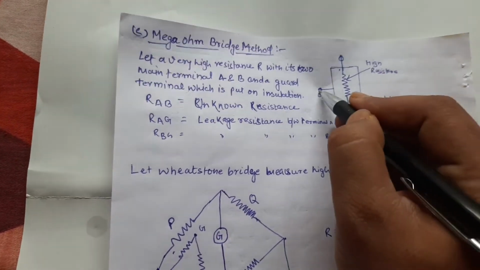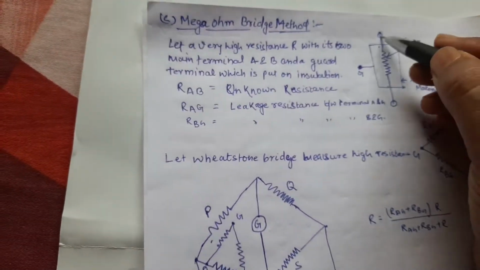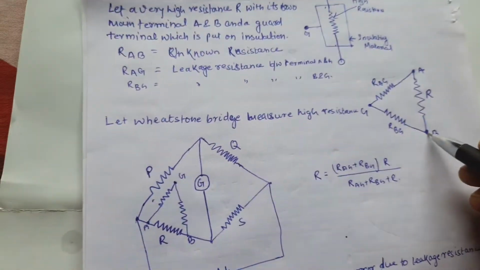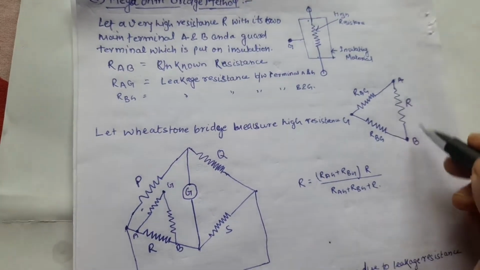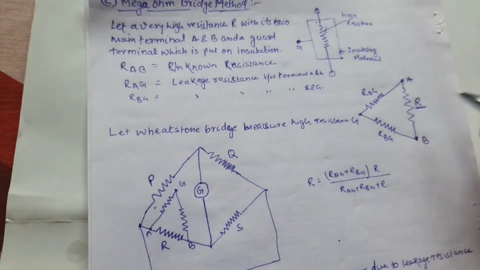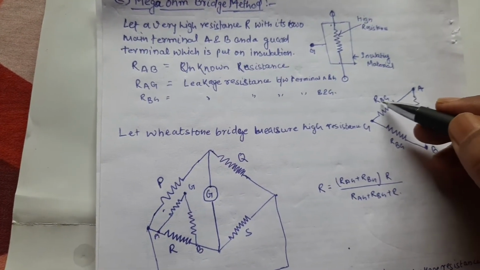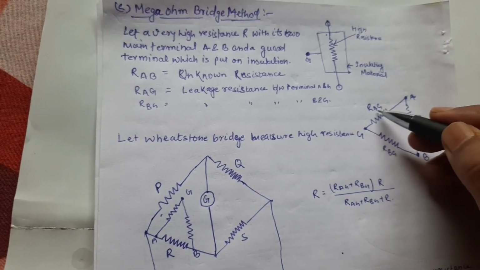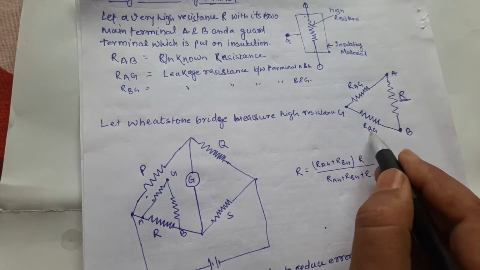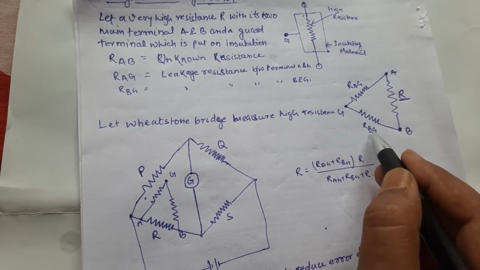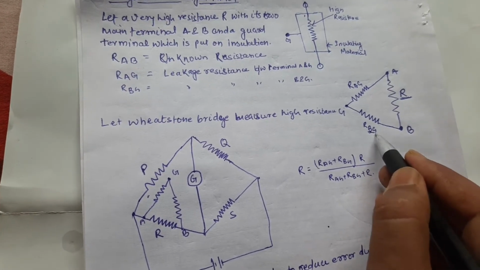Suppose this is the guard terminal G. So the equivalent circuit is converted into, suppose the resistance between terminal A and B is R that you have to measure, but due to insulation, RAG is the insulation resistance between terminal G and terminal A, and RBG is the insulation resistance between terminal B and terminal G.